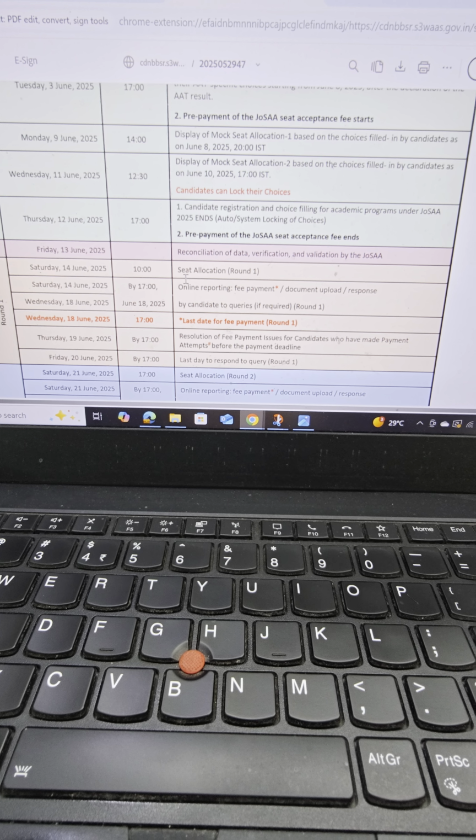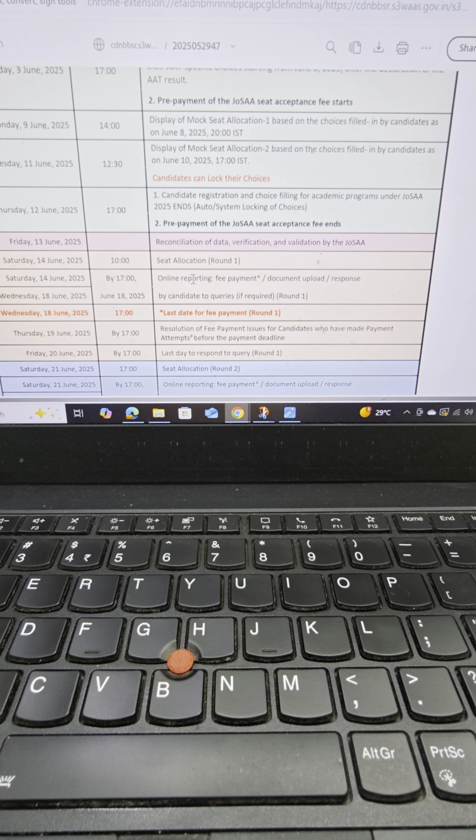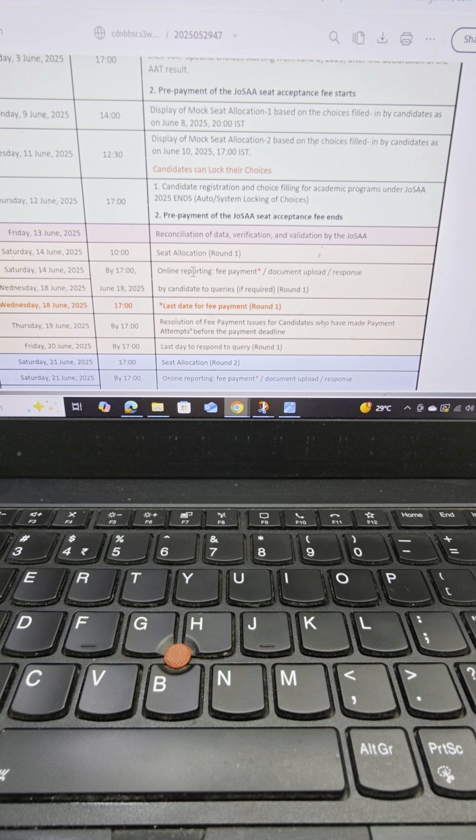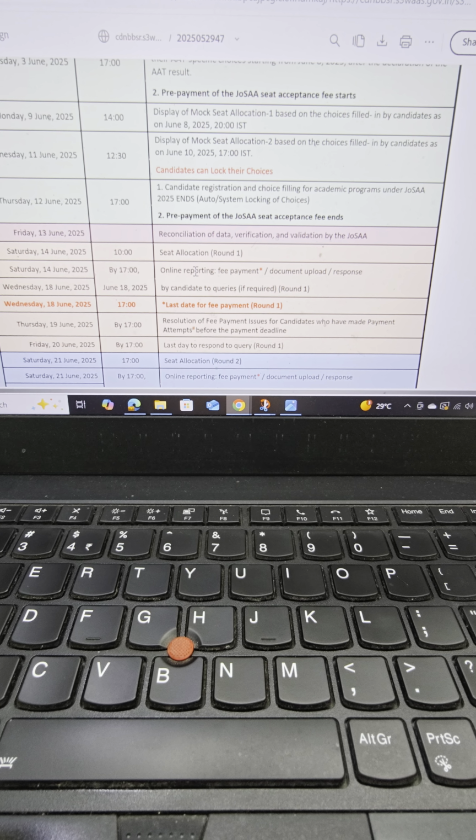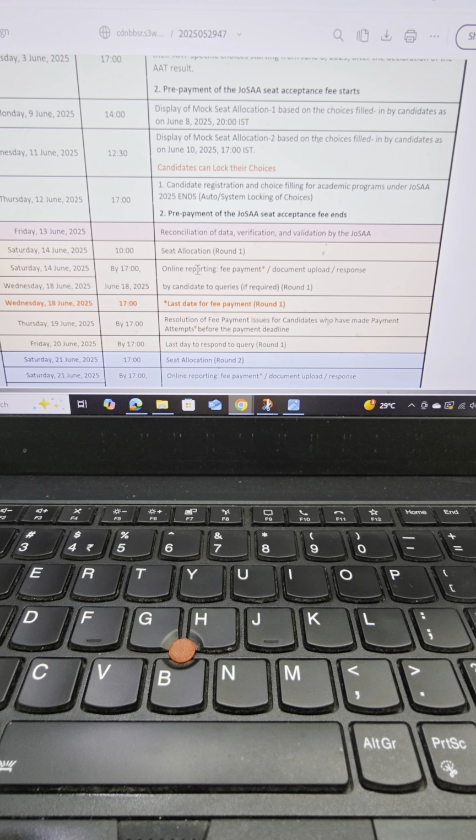Right now, what you have to do to continue to be in the counseling process is the steps from 14 June to 18 June. That is, you have to do the online reporting, submit your documents, and pay the seat acceptance fee, indicating that you are happy with what you got. Sometimes students believe, I got the 63rd choice, I'm not happy with it, so I'll not pay the fee.